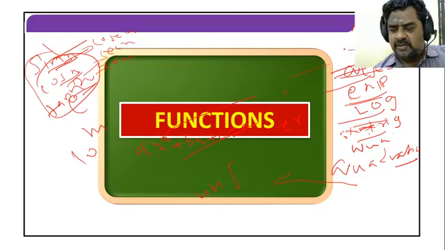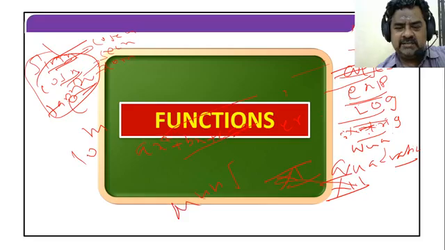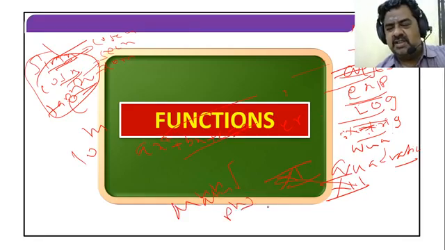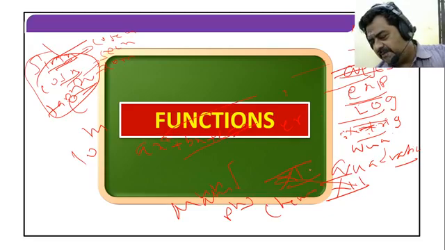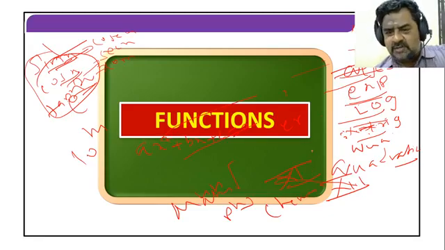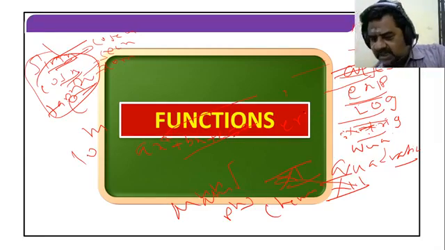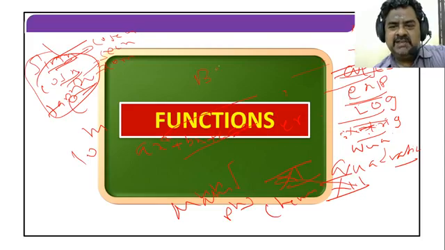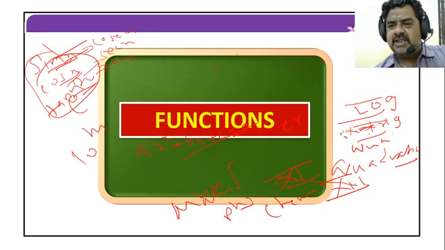These are the major 4 functions which play a very vital role in both your 11th and 12th in all subjects, especially in mathematics, physics, and also in computer science. Not only in 11th and 12th, also in your higher classes. What does higher classes mean? Your basic degree, whether it is UG or PG related to the science branch. It will be used everywhere. That's very, very important. That's why I have taken up function as the first chapter.